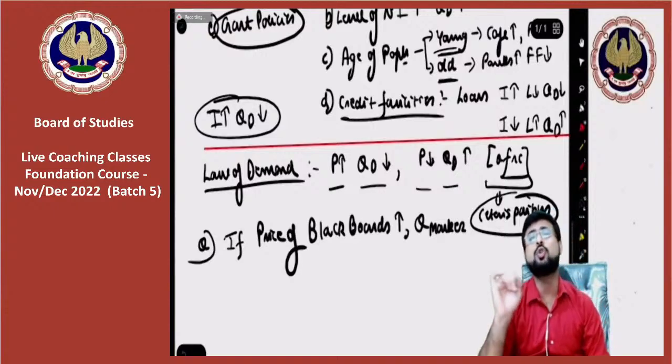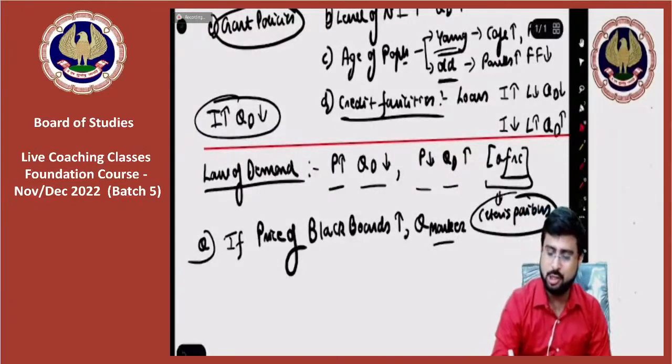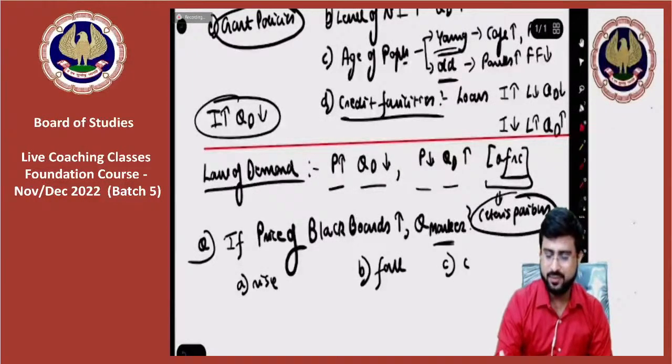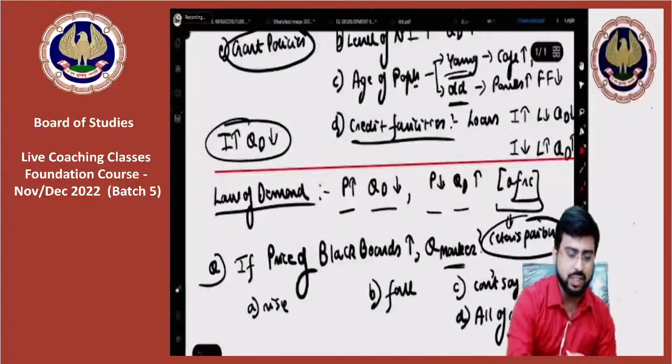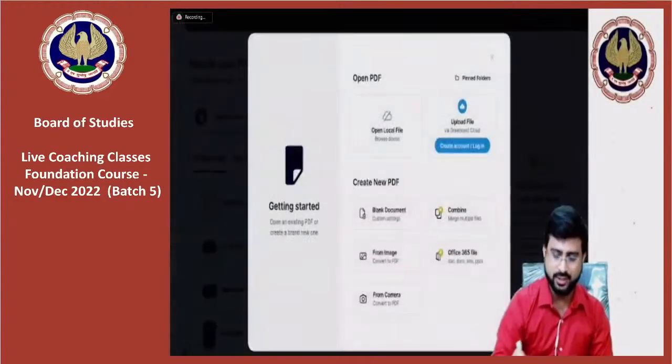Markers is what we used to write in blackboard, right? How will we write in blackboard if we don't have a marker? Okay, so what will happen to the quantity of markers? A, rise. B, fall. C, can't say. D, all of the above. What do you think is the answer, guys? Come on everybody, need answer from each and every friend.